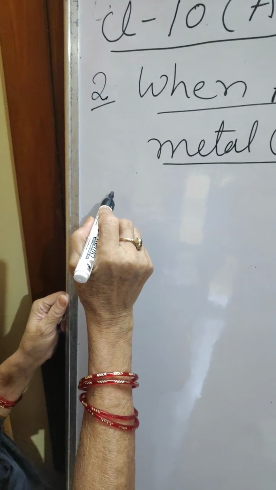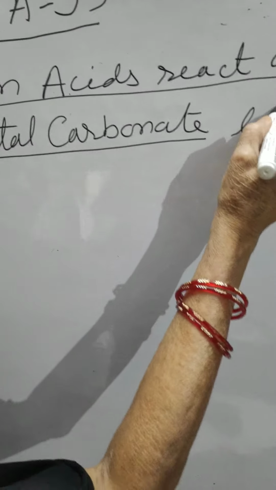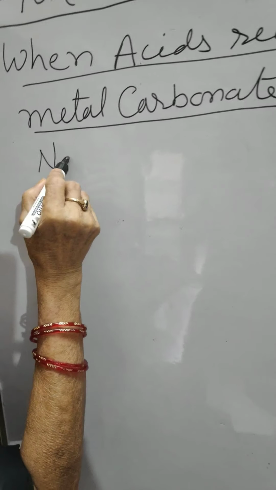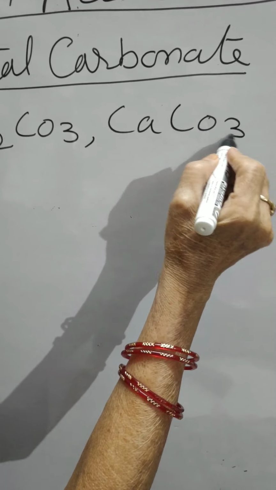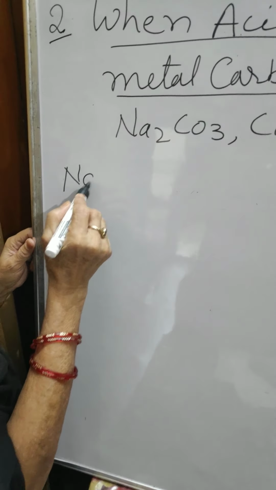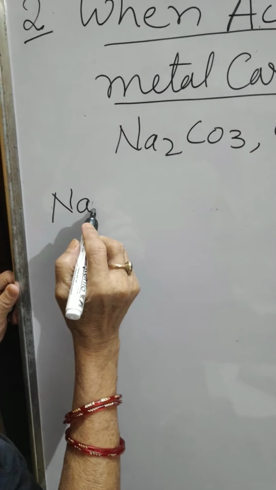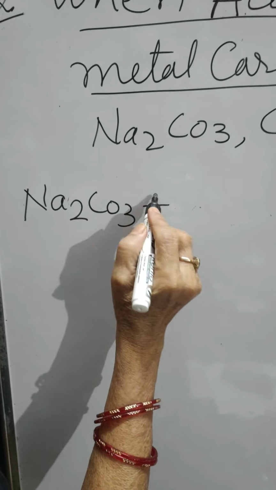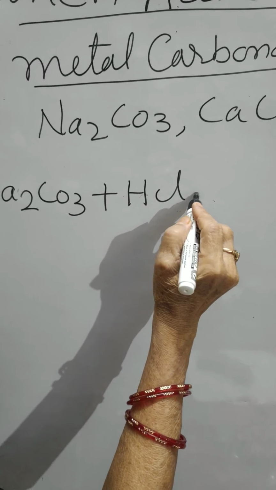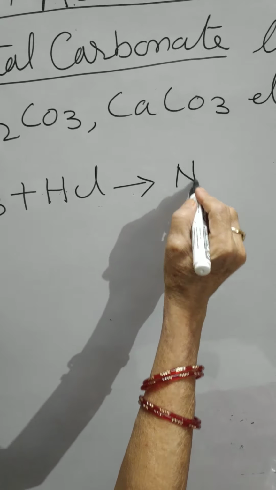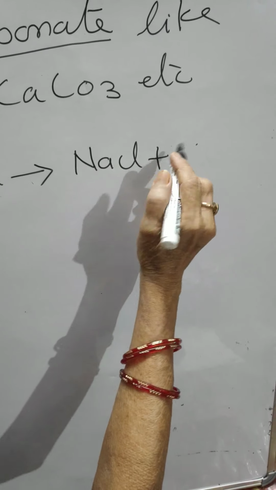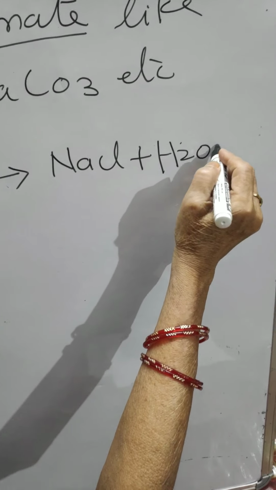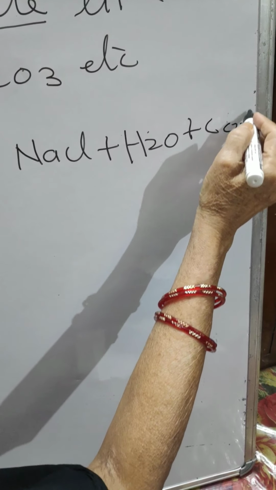Now here you see, like sodium carbonate, calcium carbonate, etc. Now when sodium carbonate reacts with HCl, it will form sodium chloride, H2O plus carbon dioxide gas.